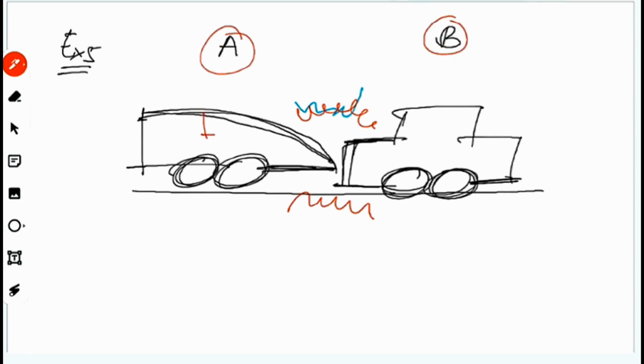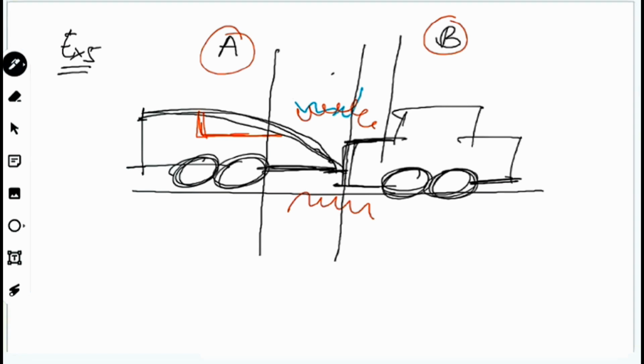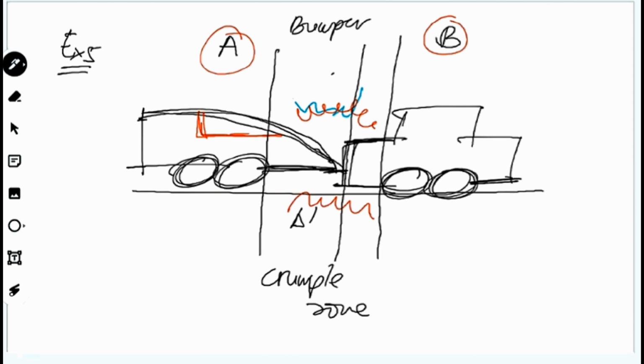Okay, right, so what happened here? So there is a distance between the front of the car touching to the bonnet. That means when the car A start to touch car B, so we can consider the time taken lah. So kat sini akan ada, kita panggil sebagai buffer zone. Mostly kat depan ni akan ada bumper, ataupun kita panggil sebagai crumple zone. So crumple zone ni penting untuk apa? To reduce the time taken.